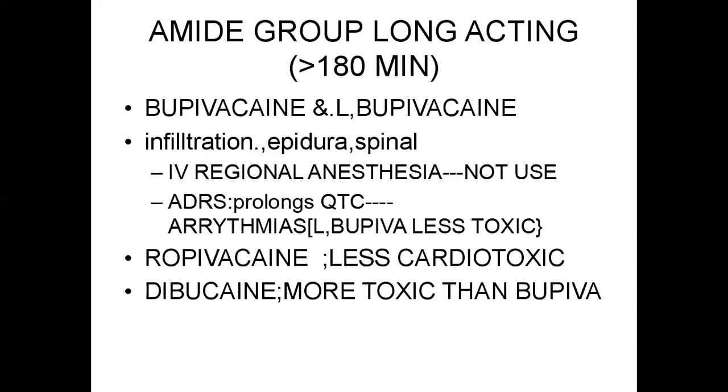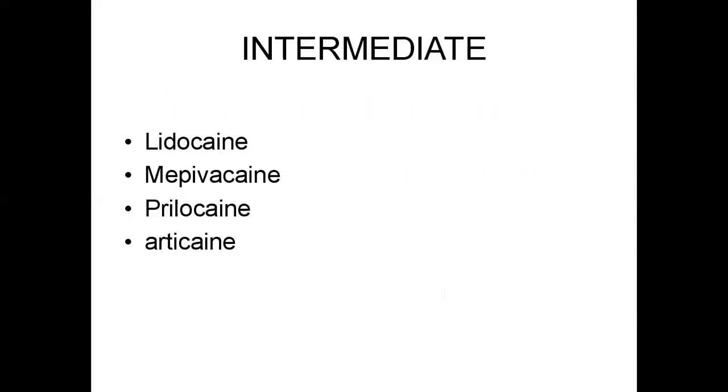Next, we'll move to the intermediate potency local anesthetics. These are lignocaine, mepivacaine, prilocaine, and articaine. First, we'll discuss lignocaine. It is the most widely used multi-purpose local anesthetic. It is used topically on mucous membranes.